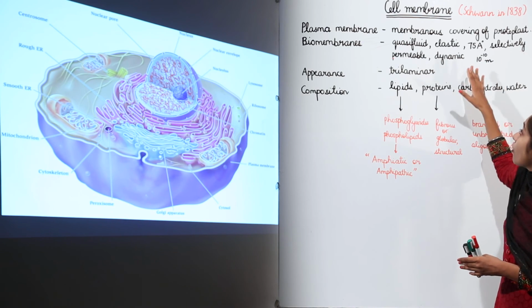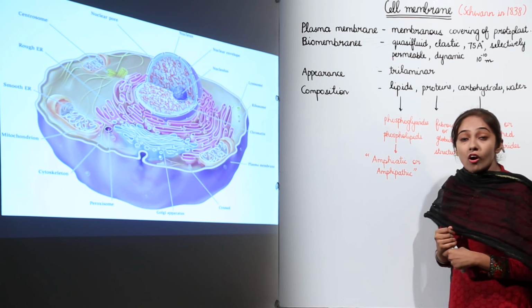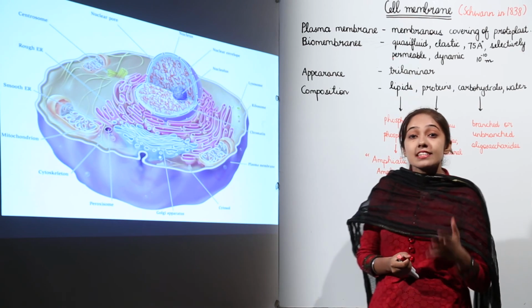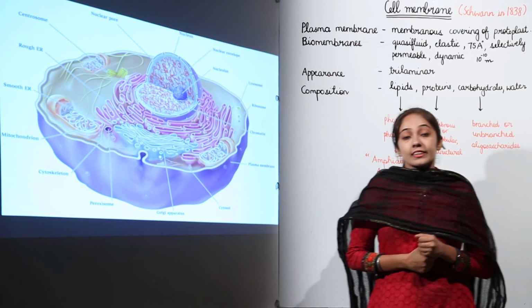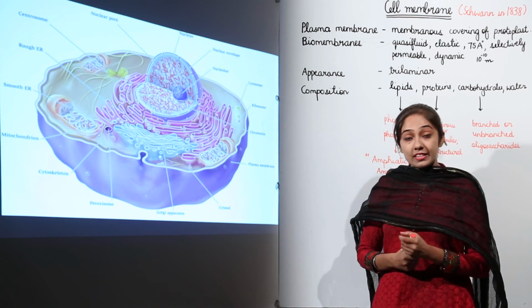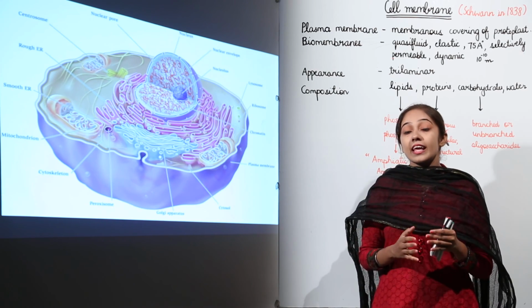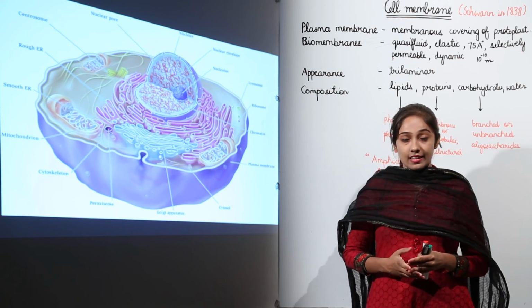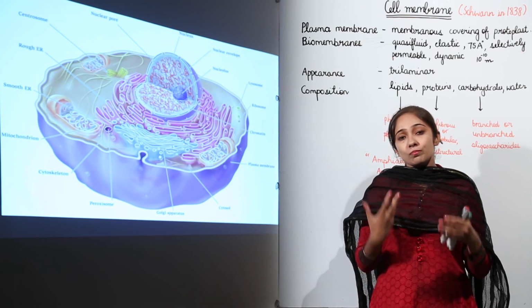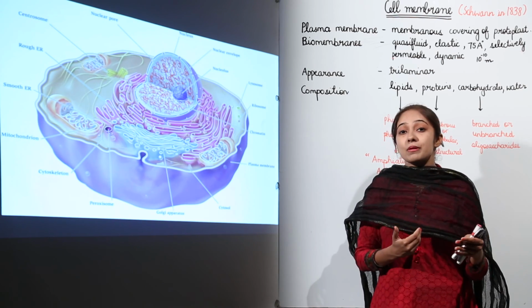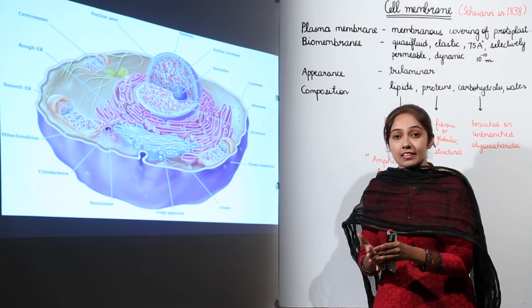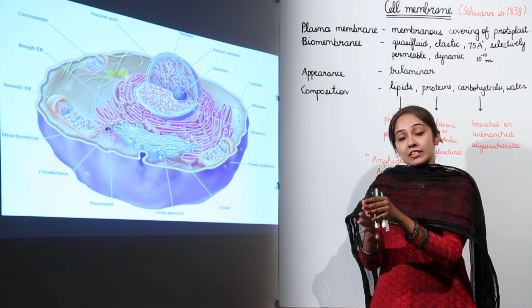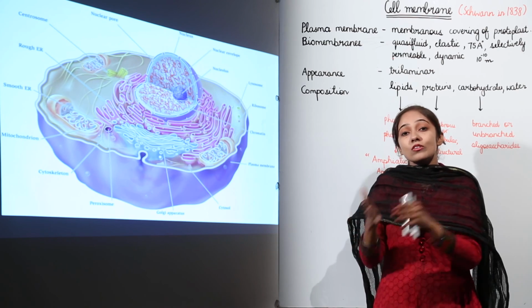Then the most important term for the cell membrane or plasma membrane is that it is selectively permeable. This word selectively permeable means that it allows only selected solutes to go inside and outside the cell. So, very few solute particles that are selected by the membrane can enter the cell, and very few selected by the membrane can go outside the cell.